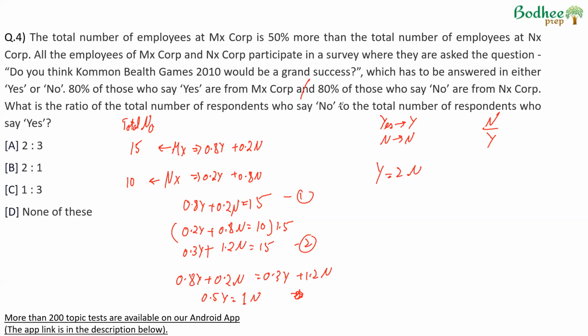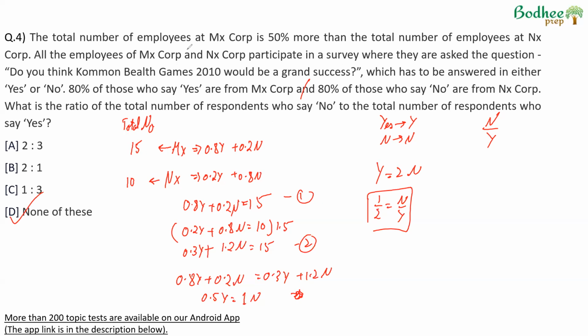What is the ratio of total number who say no to the total number of responses? Yes, N by Y. So 1 by 2 is equal to N by Y. Hence, the required ratio N by Y will be 1 is to 2, or none of these becomes the answer. If we had to find Y by N, then we would have said 2 is to 1. Here, 1 by 2, none of these becomes the answer.